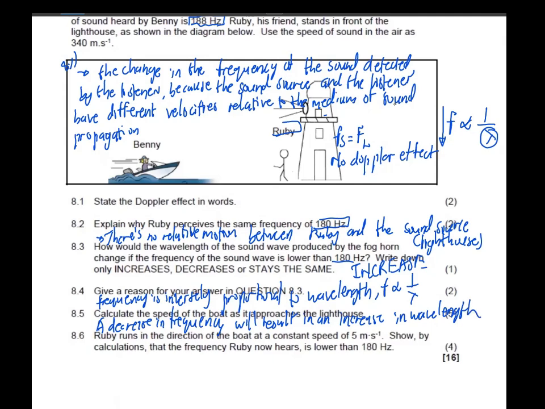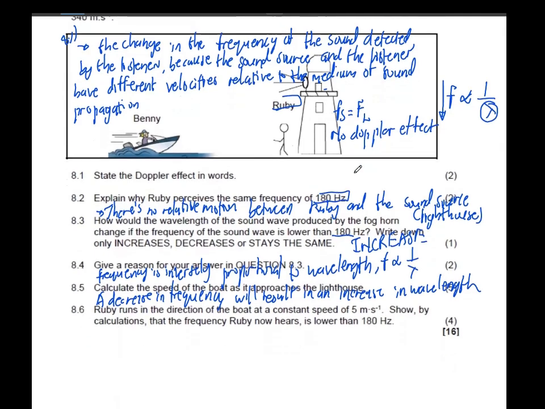So there will be fewer wave fronts, right? So the wave front will now be less compressed, right? Okay, now